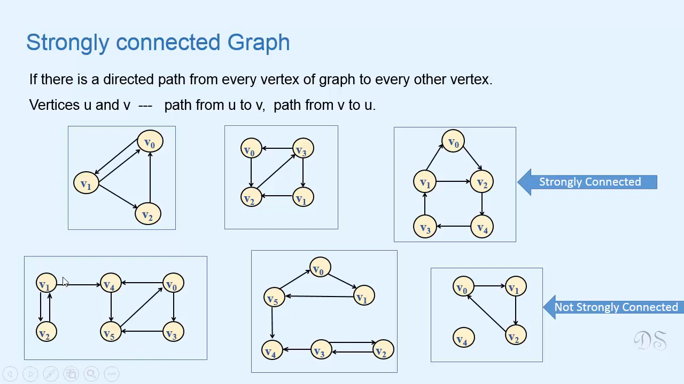Now in this graph, if we take these two vertices v1 and v5, there is a path from v1 to v5, but there is no path from v5 to v1. So this is not a strongly connected graph. In this graph, if we take these two vertices v5, v3, there is no path from v3 to v5 and there is no path from v5 to v3. So this is also not a strongly connected graph. In this graph, we can clearly see that there is no path to this vertex v4. So this is also not a strongly connected graph.